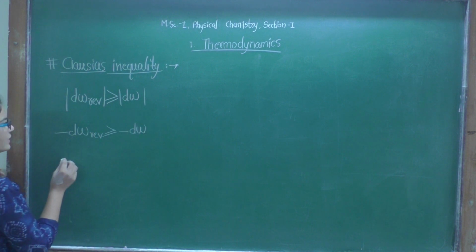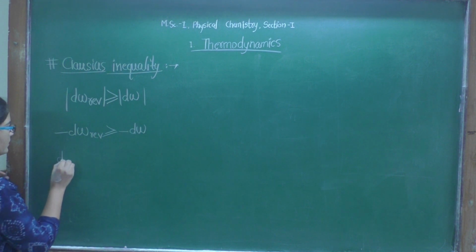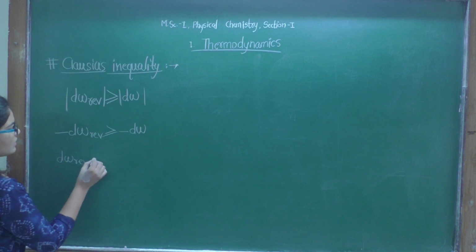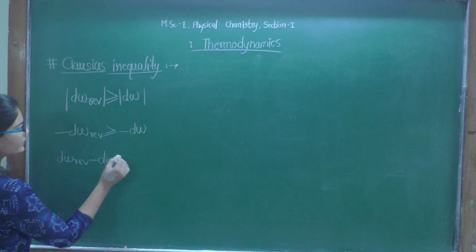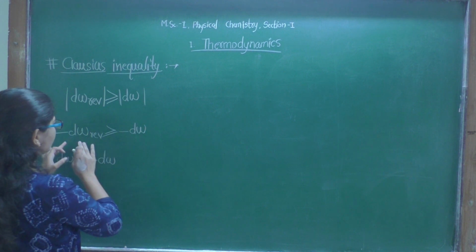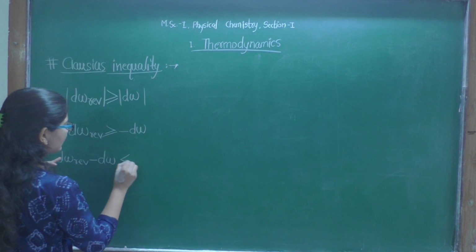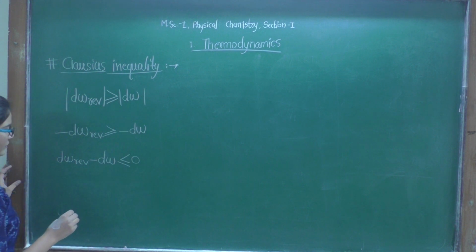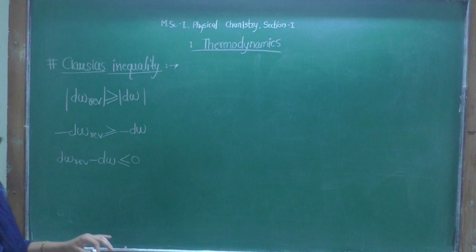Hence we can write dW reversible minus dW will be less than or equal to 0.